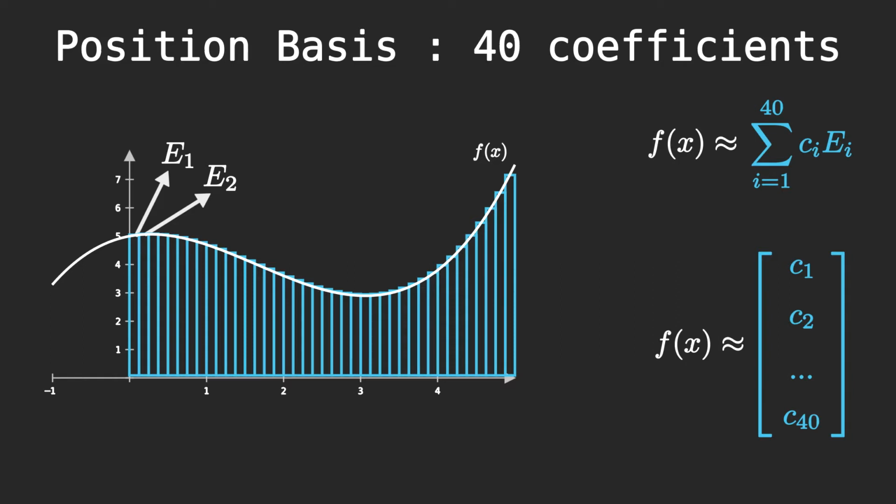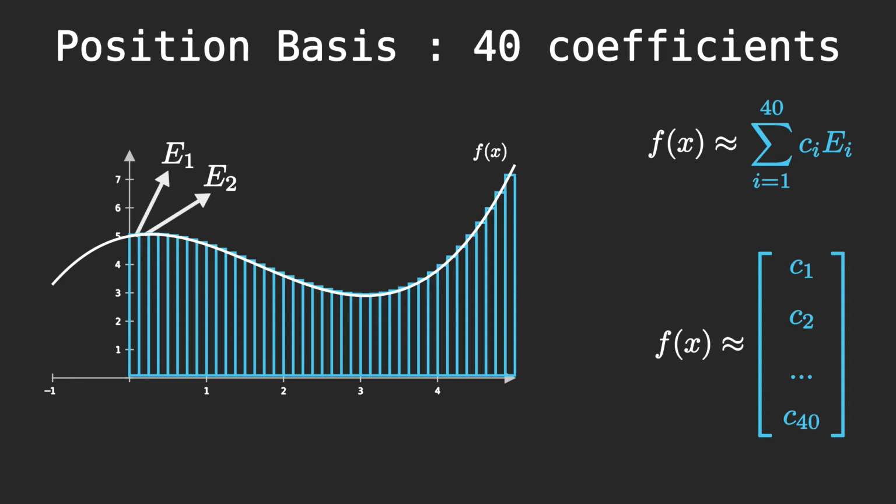But first, let's think about what the basis represents. For a normal vector, we can think of the basis as the directions x, y, and z. In our case, we have a basis that is composed of rectangles. We can push our analogy further by thinking about the space where the approximation of our function lives.